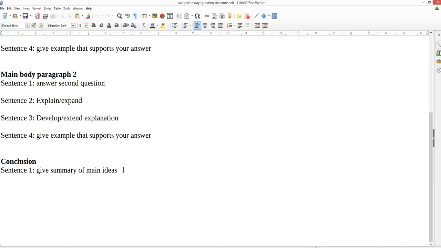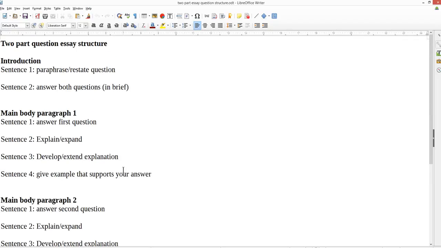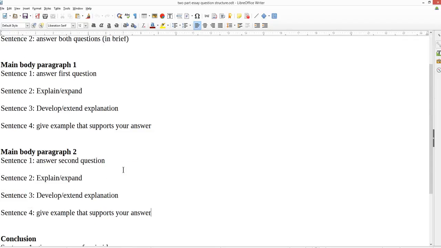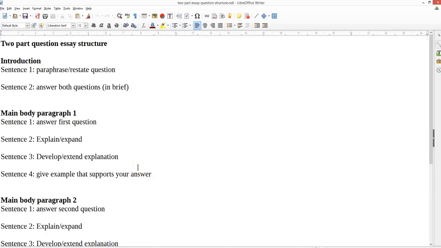In conclusion, although some people believe that happiness is very important, I think it's very difficult to say what that is. And from a personal view, I believe that health and money are the 2 important factors. So that's my 2 main ideas. So you're basically saying the same things 3 separate times.